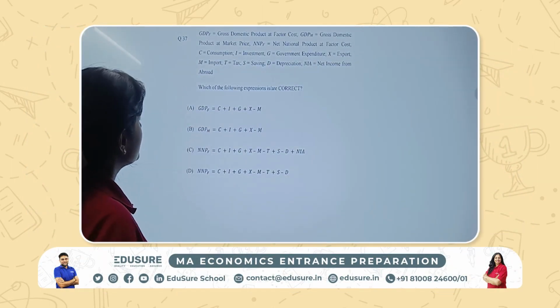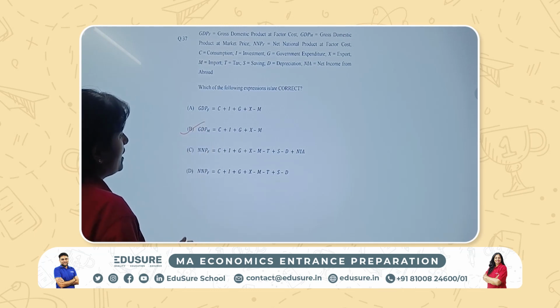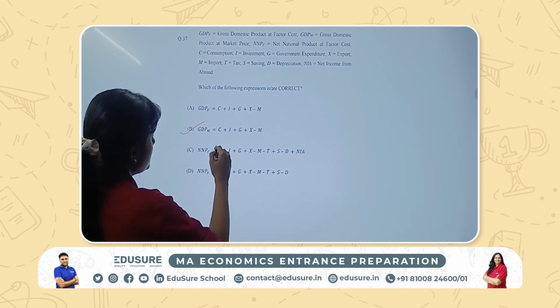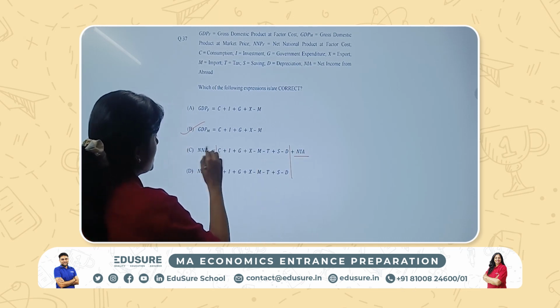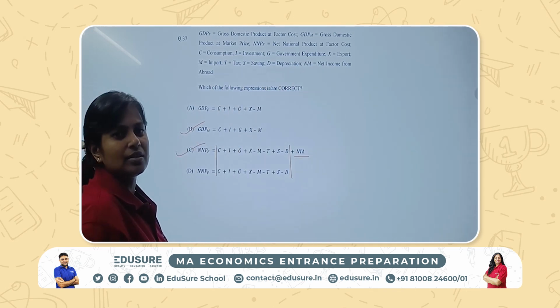So we have these two figures which we are already well versed with. C plus I plus D plus X minus M is GDP at MP. And in NNP at FC, the difference between these two terms is just NIA. So in NNP at FC, of course, the net income from abroad has to be added. So C is the right answer. So B and C are the right answer.